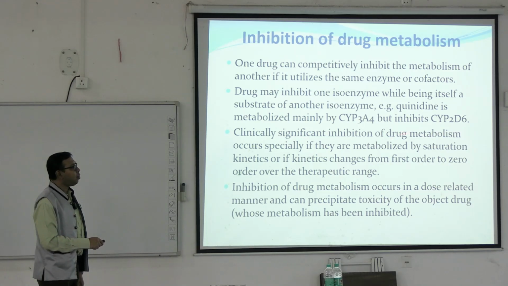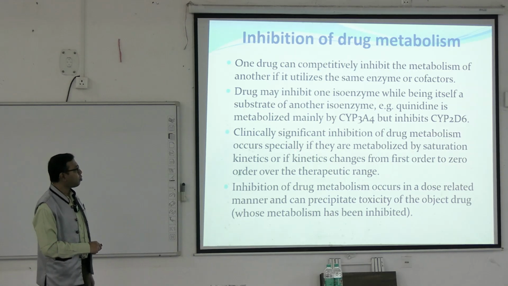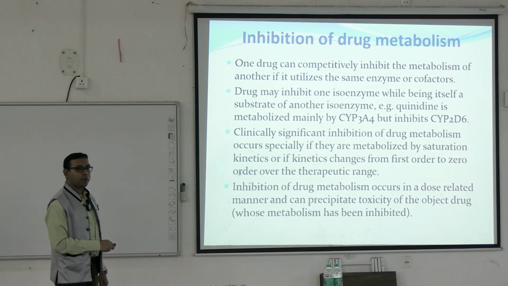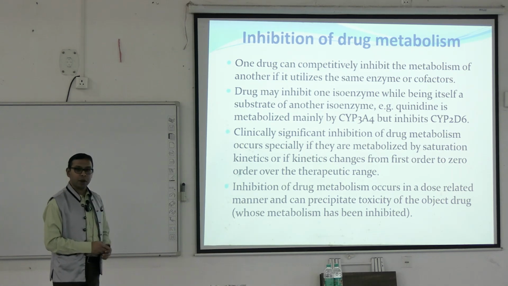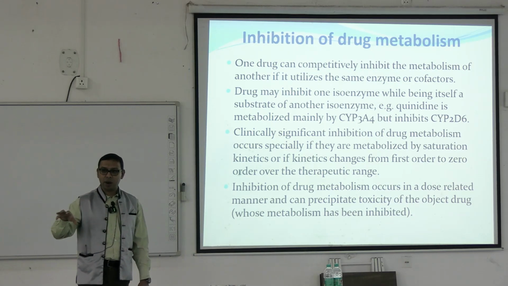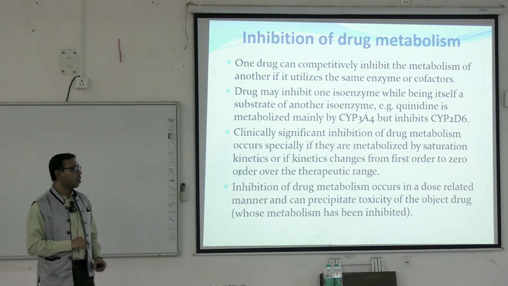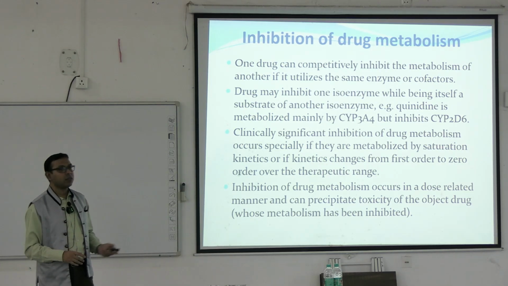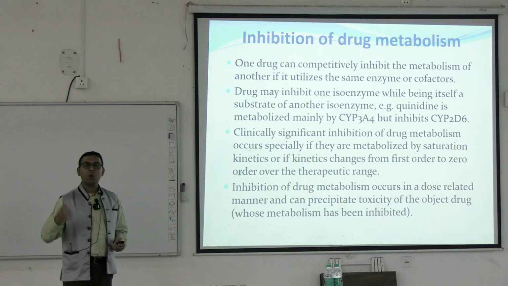Clinically significant inhibition of drug metabolism occurs especially if the drugs are metabolized by saturation kinetics, or if the kinetics change from first order to zero order over the therapeutic range. You have already read about first order and zero order kinetics, and you will read more about this in the next class. This is known as saturation kinetics. For most drugs, the drug-drug interactions will be greater when the elimination pathway is saturated.